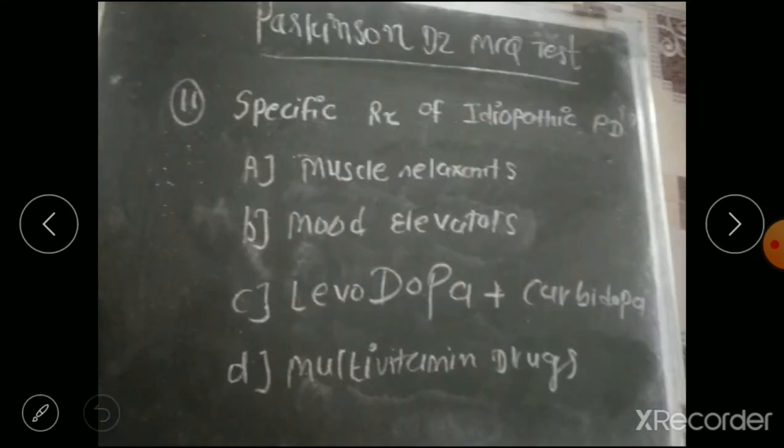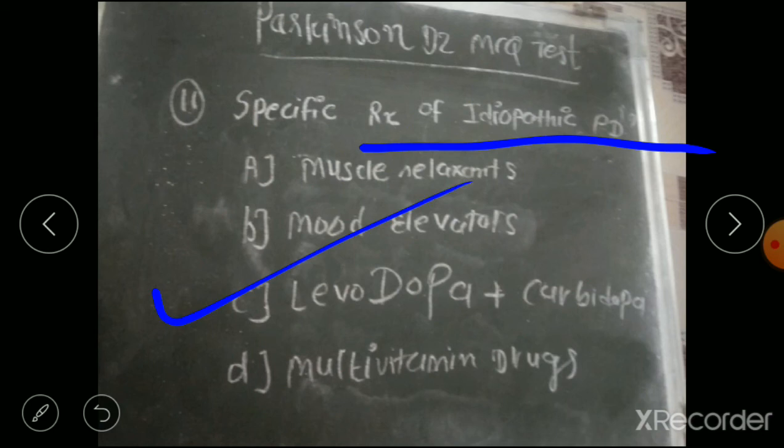Question number 11. Specific treatment of idiopathic Parkinson disease is what? A, muscle relaxant. B, mood elevators. C, levodopa plus carbidopa. And D, multivitamin drugs. So the correct answer is option C, levodopa plus carbidopa, which is given in combination so that levodopa cannot easily cross the blood-brain barrier and it gives effect at the actual place. So the answer is C.